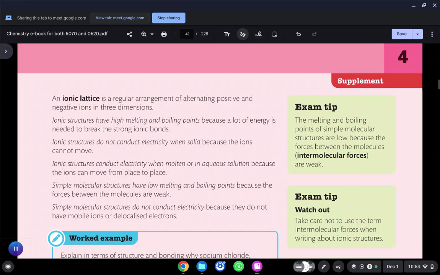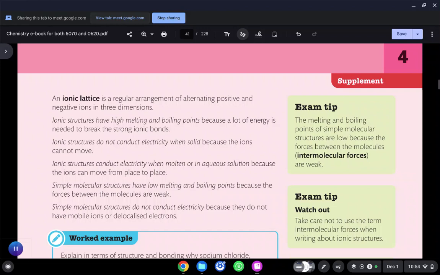An ionic lattice is a regular arrangement of alternating positive and negative ions in three dimensions. It's just like a cube. You can imagine this. That structure is known as an ionic lattice. I will share my mind map of ionic lattice and ionic bond. It will give you a crystal clear picture of the ionic lattice. In fact, that mind map will cover all the topics which we have already studied. So this is called an ionic lattice.